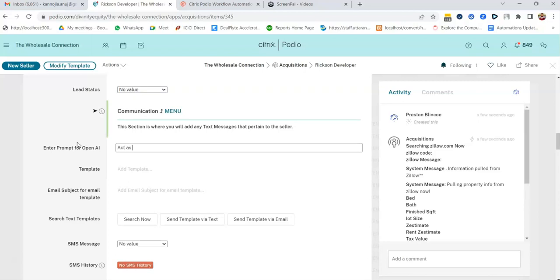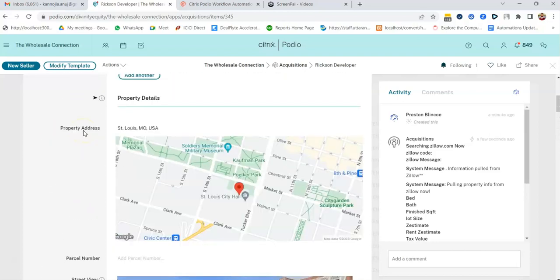For example, act as a successful real estate business owner in USA, and design a text template to send to, and you can also make use of the prompt at the rate first underscore name, and it's going to pick the first name from here.